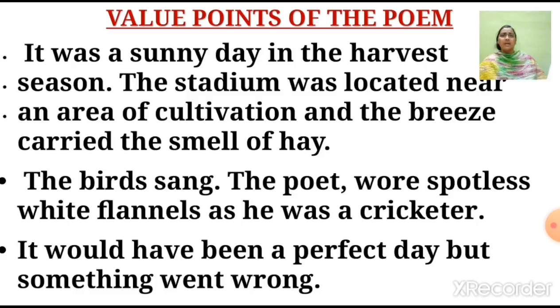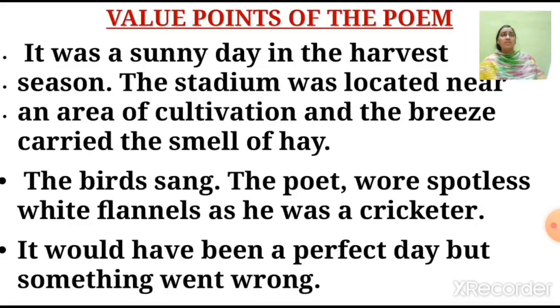Here, it was a sunny day. The breeze filled the gallery with the smell of hay. That means it was a harvest season and it shows that the stadium was located near an area of cultivation. Correct? So the poet could smell the hay, right? Now, the poet was a cricketer and he wore a spotless white cricketer's dress.